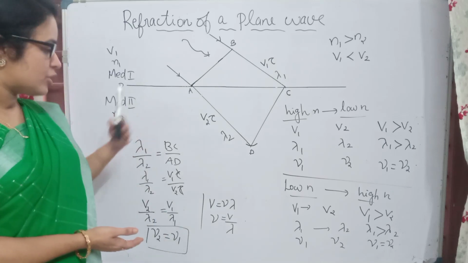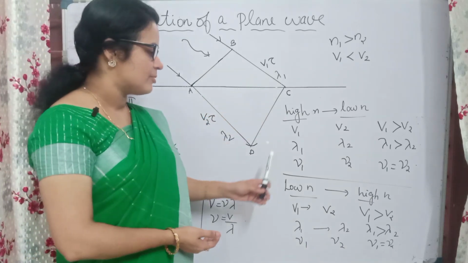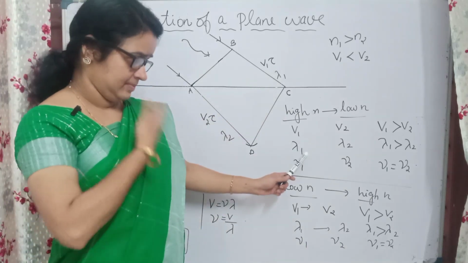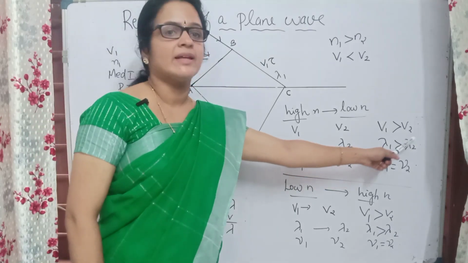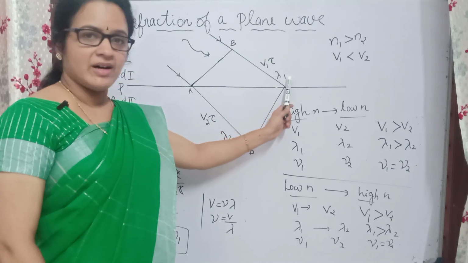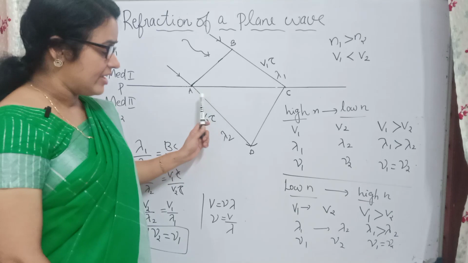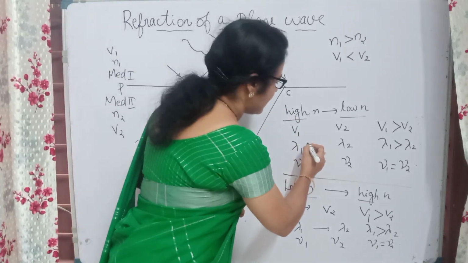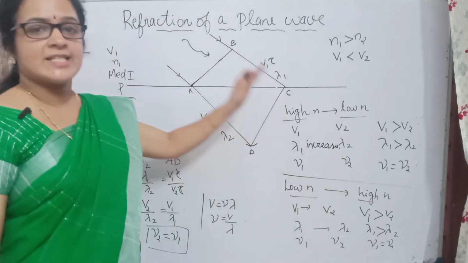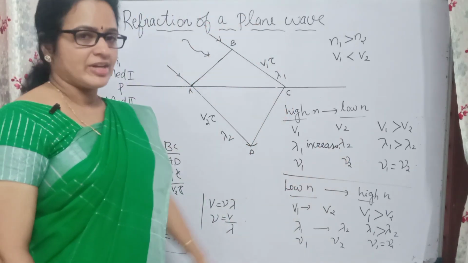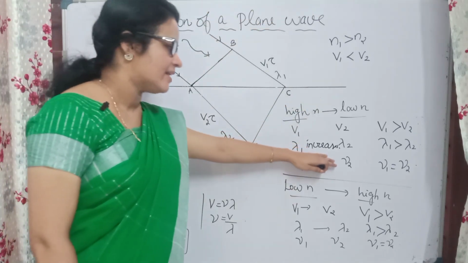So the frequency remains the same, but what happens to the wavelength? Lambda 1 changes to lambda 2. Lambda 1 is greater than lambda 2. Here we can see this is lambda 1 and this is lambda 2. Which is larger? Lambda 2 is larger. So we can say the wavelength increases as it passes from a higher refractive index medium to a lower refractive index medium, or from a denser medium to a rarer medium, the wavelength increases.